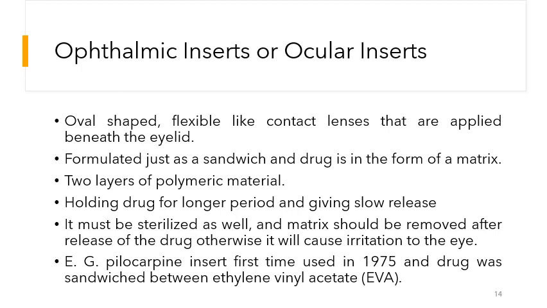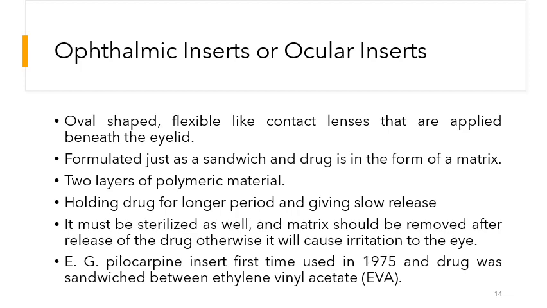Next, we have the ophthalmic or the ocular inserts. These preparations are oval shaped and flexible like the contact lenses that are applied beneath the eyelid. In this, the drug is formulated as a sandwich, and the drug is in the form of a matrix. There is a central layer of the drug, and above and below the drug layer there is a polymeric material, and the drug is between that polymeric material in the matrix form.